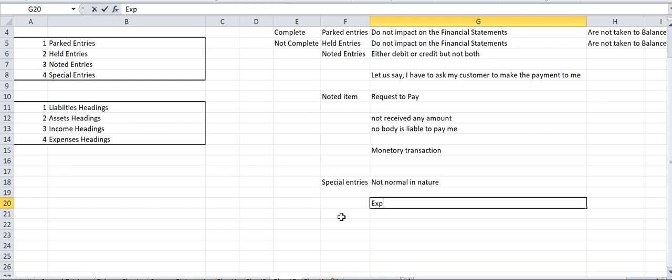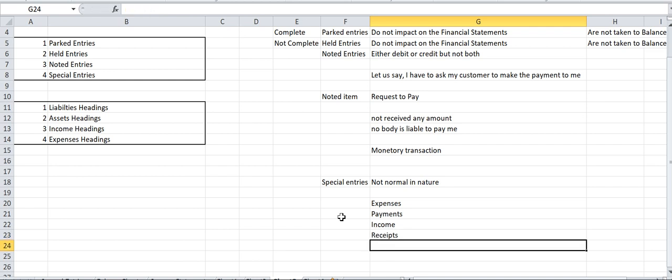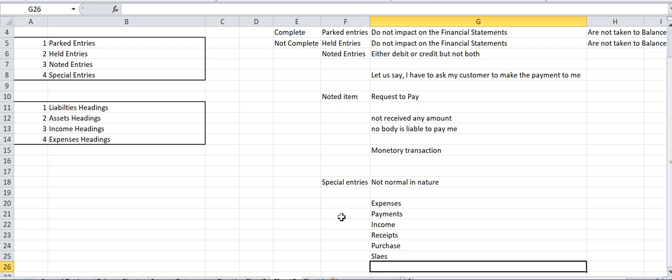Those are expenses, payments, income, receipts, purchase, sales, and so on.